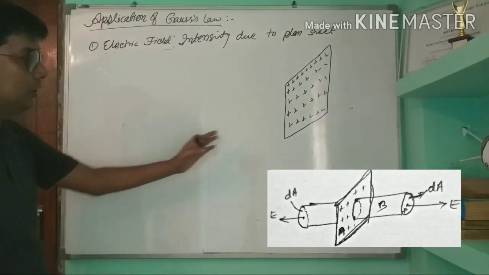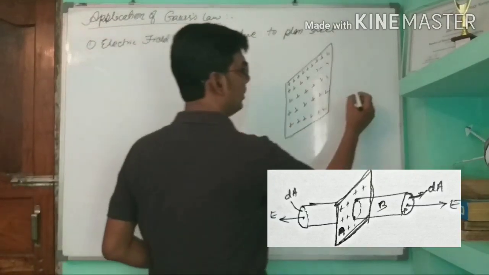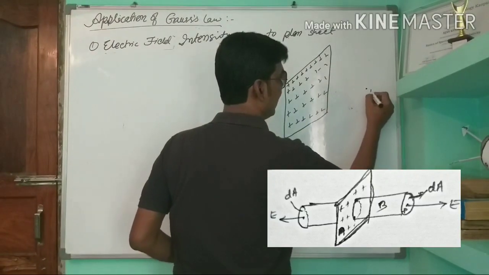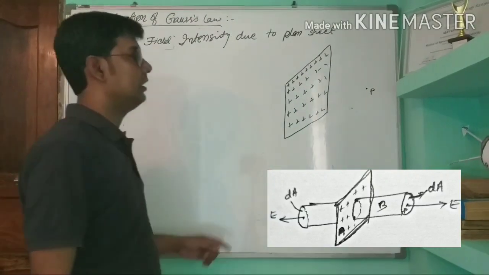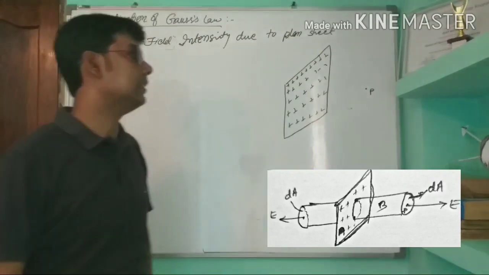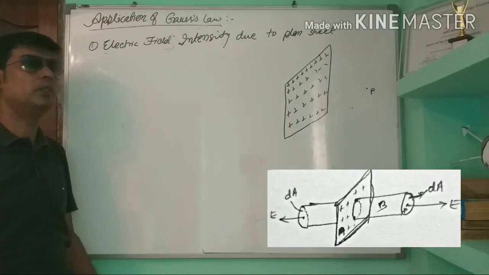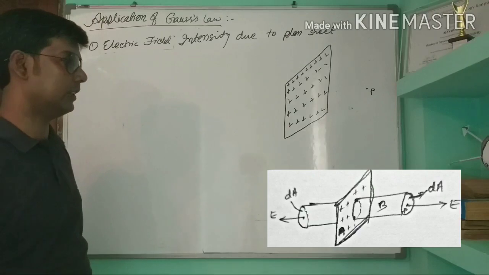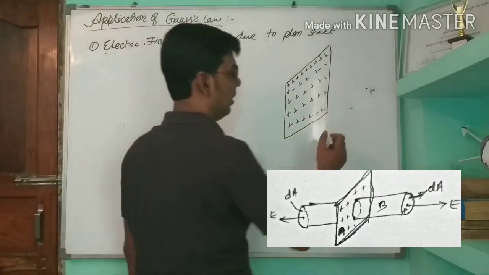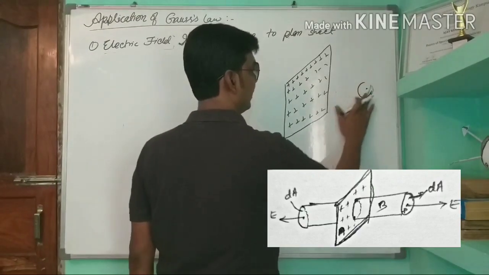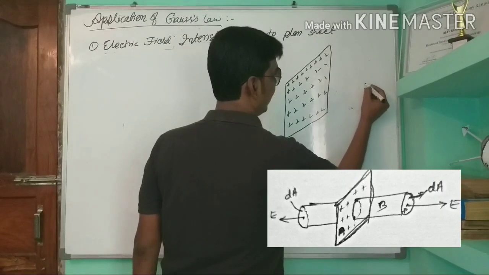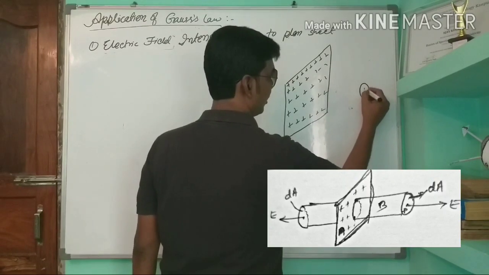Now, due to this plane sheet, if we want to calculate electric field intensity at point P, then what will we have to do? We will construct a Gaussian surface. So, a small circle here, at point P.